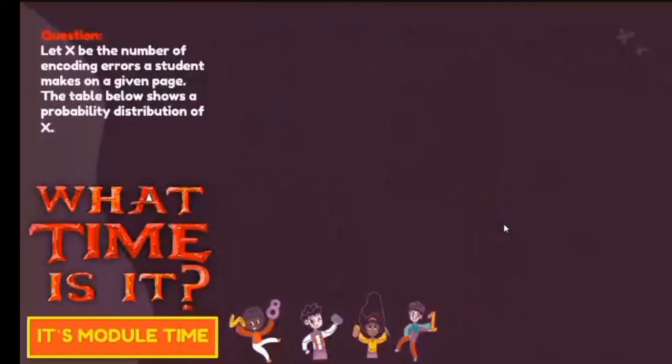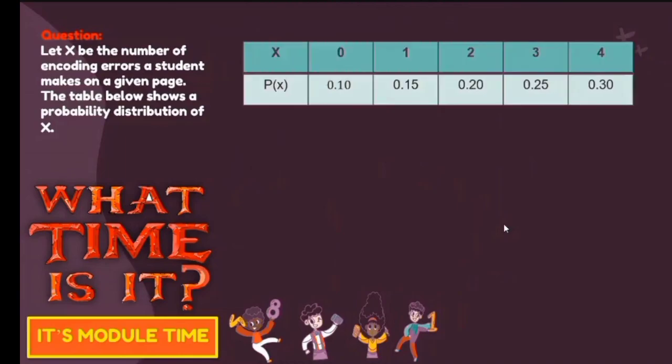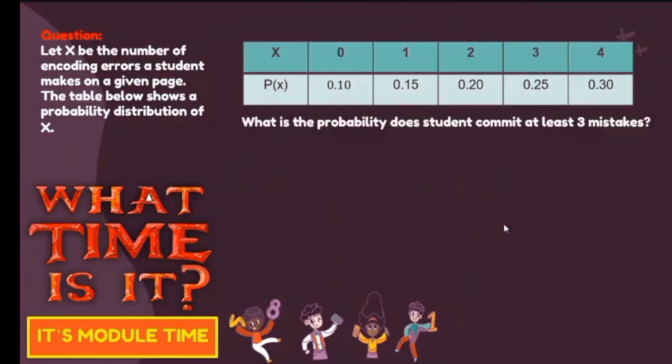And then you have this question. Let x be the number of encoding errors the student makes on a given page. The table below shows the probability distribution of x. And then ito yung given table natin. So x is equal to 0, 1, 2, 3, and 4. And then you have the probability of x as 0.1, 0.15, 0.2, 0.25, and then 0.3. And then, these are some of the questions.